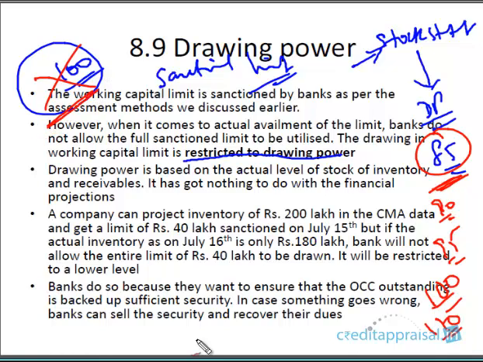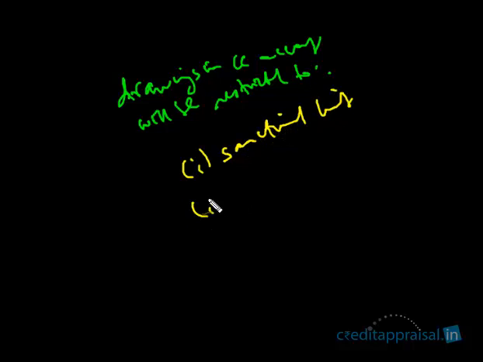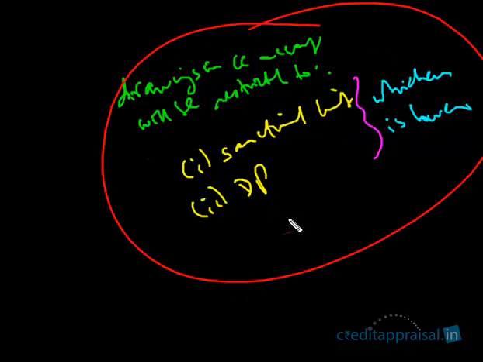So you might have understood what banks are trying to do. The actual drawings in the CC account will be restricted to one of these two, the sanction limit and the DP, whichever is lower. So this is how banks allow drawings in the CC account.